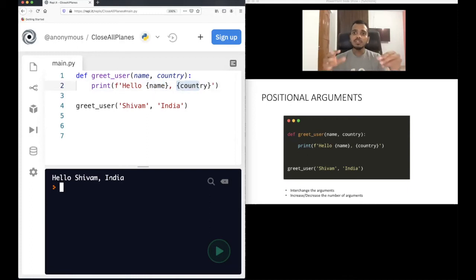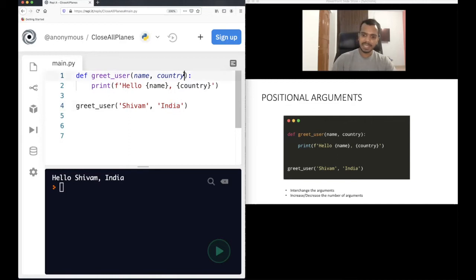This is called positional arguments because you are providing the arguments depending on the position of the parameters. So the first position parameter is name. So here in the arguments at the first place, you are providing the name Shivam. The second parameter is country. So at the second position, you are providing the country name India.